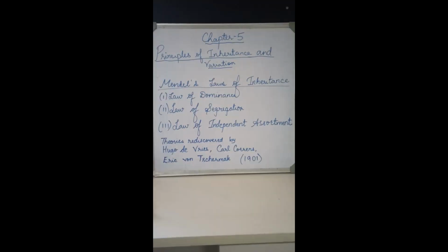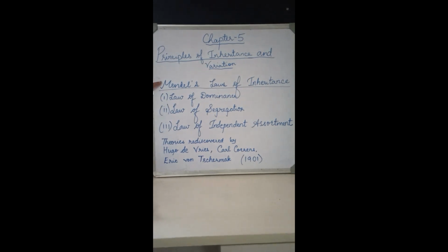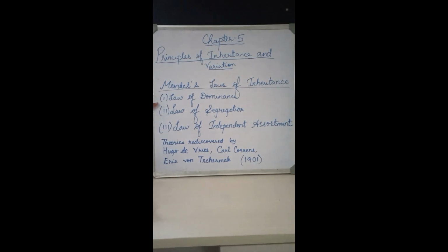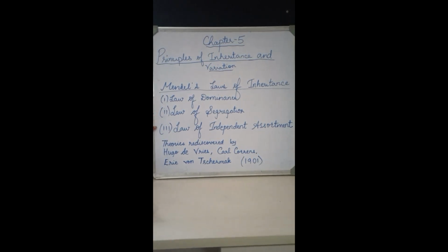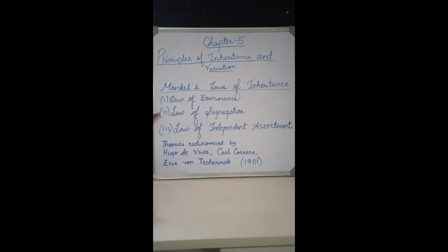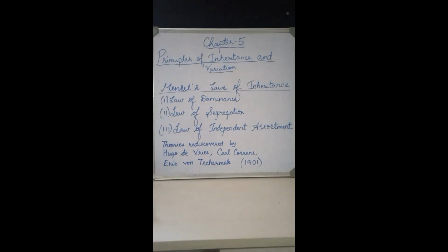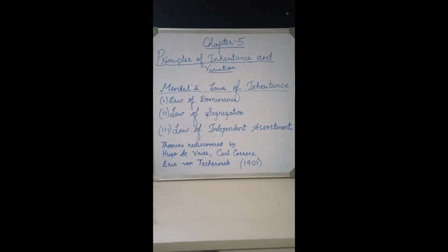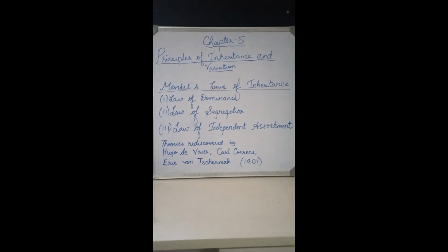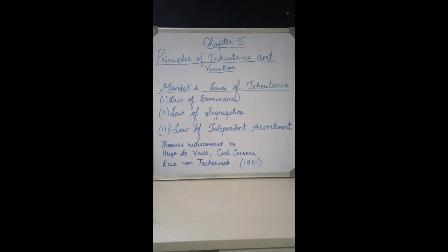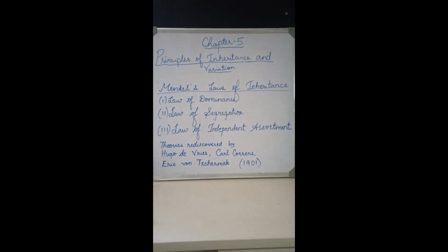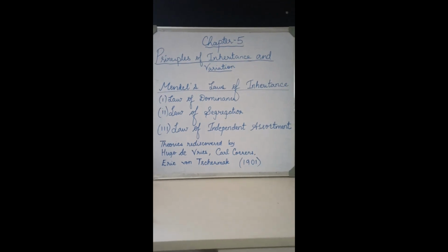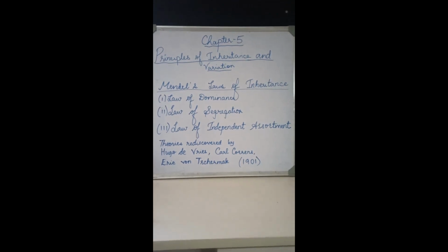Next we are going to learn Mendel's laws of inheritance. There are three very important laws. First is the law of dominance, second is the law of segregation, third is the law of independent assortment. Based on his hybridization experiments, Mendel proposed the laws of inheritance. His theory was rediscovered by three scientists: Hugo de Vries of Holland, Carl Correns of Germany, and Erich von Tschermak of Austria in 1901.